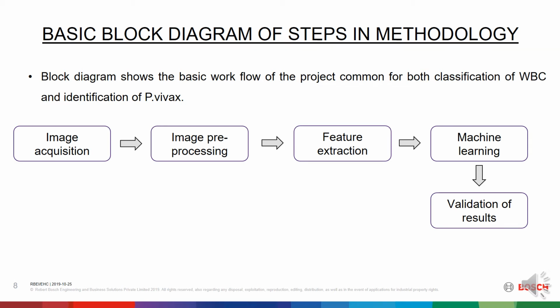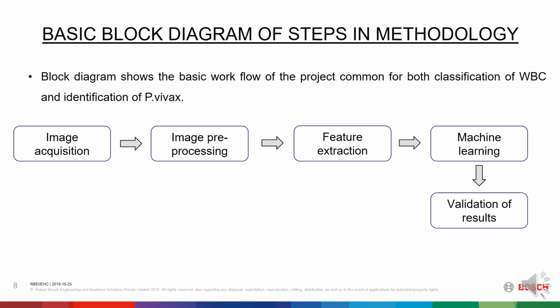Then the last step is the validation of results. Calculating model accuracy is a critical part of any machine learning project. Validation is thus performed, where a trained model is evaluated with a testing dataset. The testing dataset is a separate portion of the same dataset from which the training set is derived.